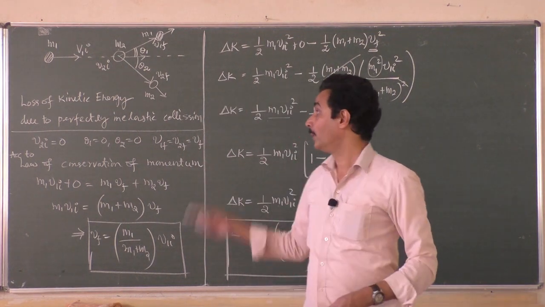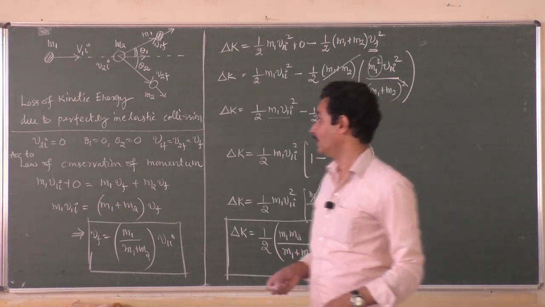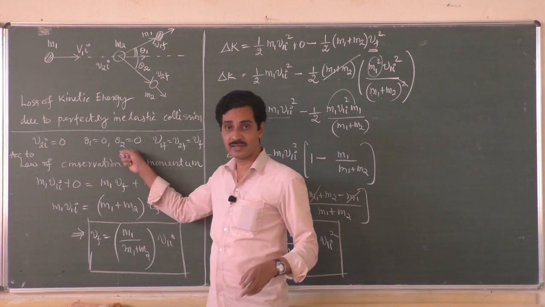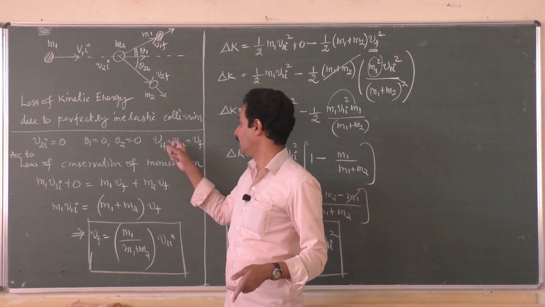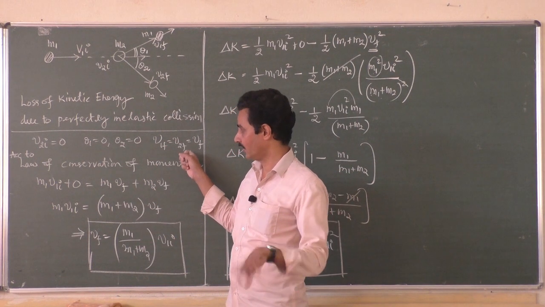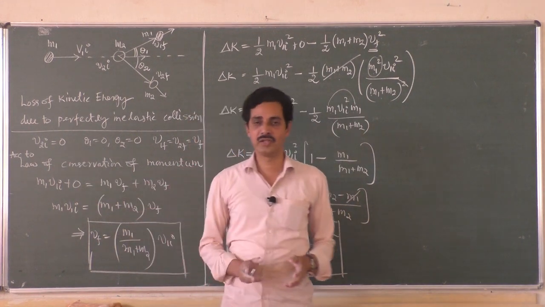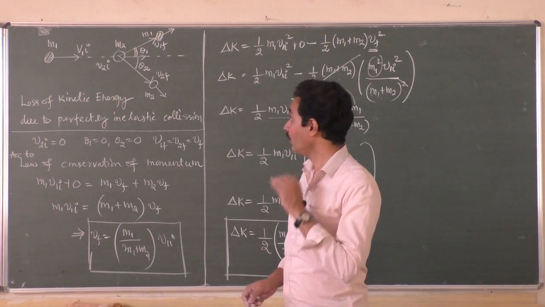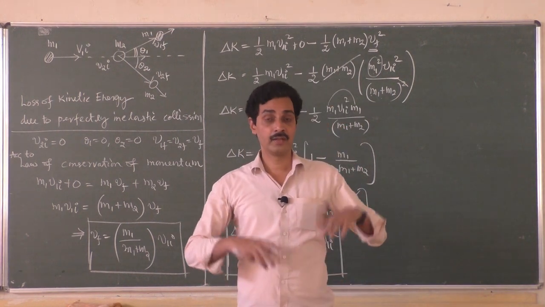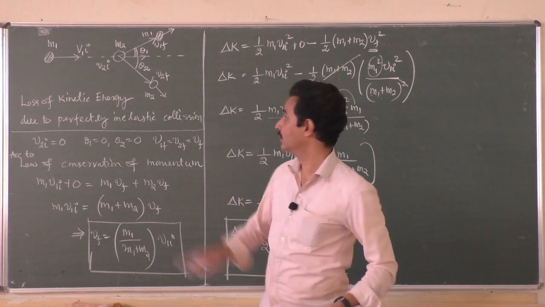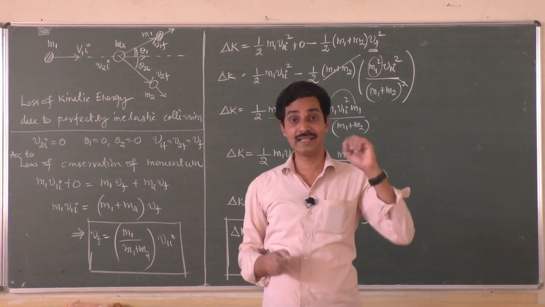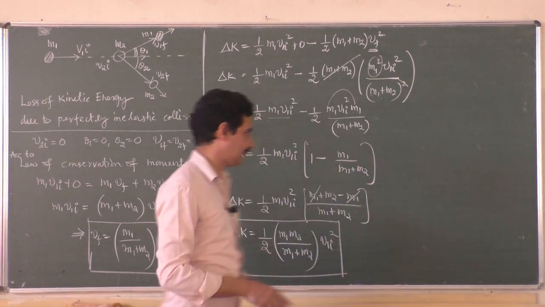Right? So, but we had some conditions here that the particles were moving in the same direction even after collision, and the common final velocity, of course, that is according to the perfectly inelastic collision, and initially the second body was at rest. Okay, now we will find out the final velocities of the two bodies after collision in a perfectly elastic collision. You know what is a perfectly elastic collision?